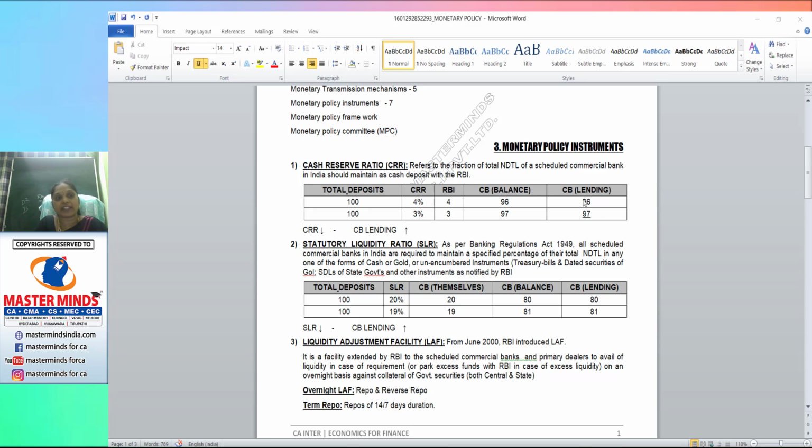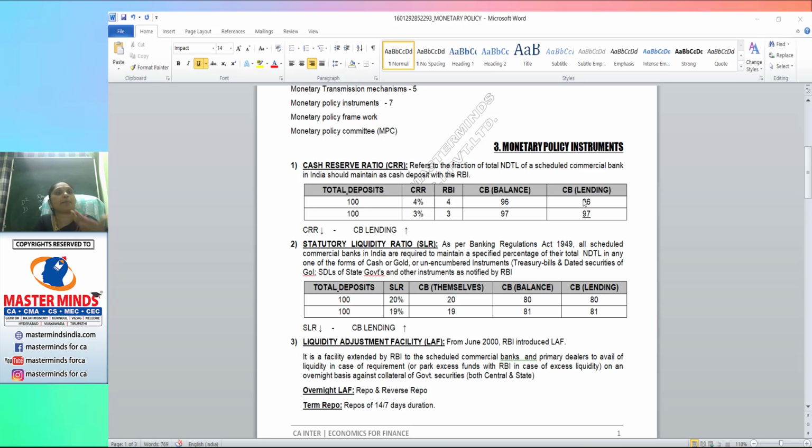What is the purpose of fixing CRR? This will be a doubt to many students, and I'll explain why it became an instrument to control inflation or deflation or any situation in the economy. Right now, not only India, all the economies are facing recession or depression. Let us take recession. In this recession, what is the activity of the central bank, the Reserve Bank of India in our country?